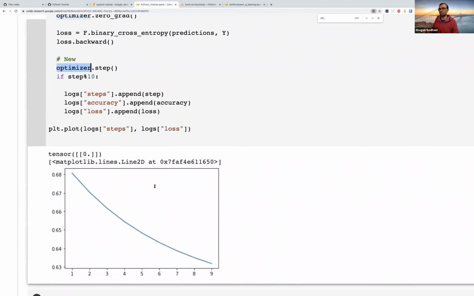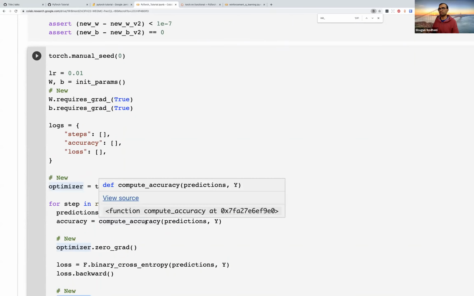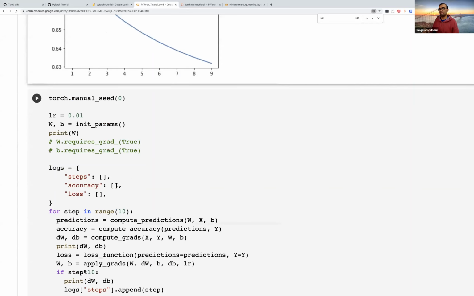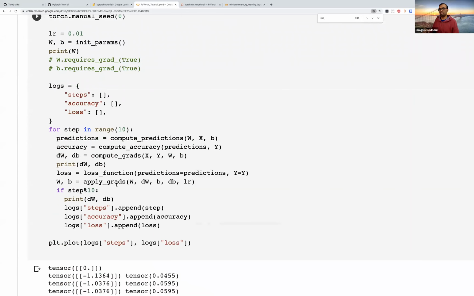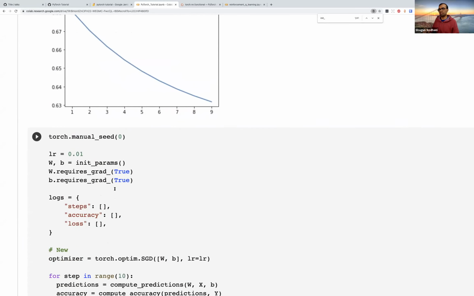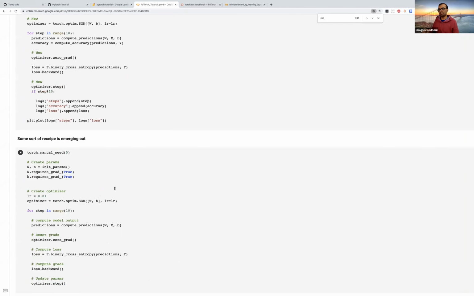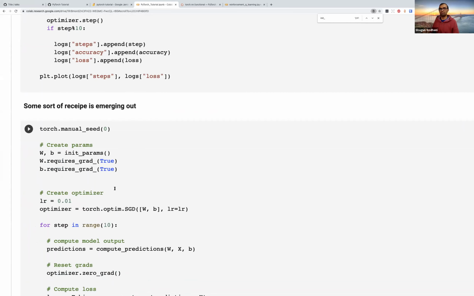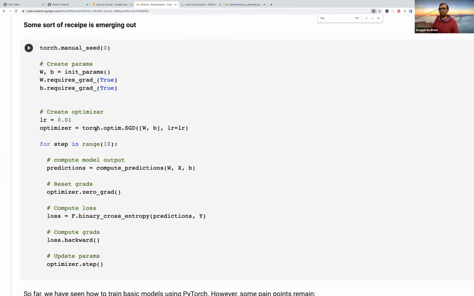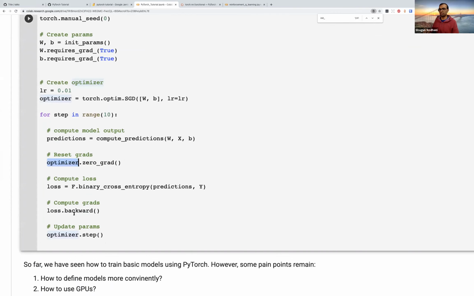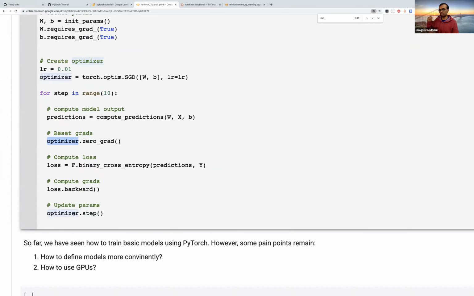So this is using the newer functions and constructs, while this one is using the previous constructs. And this is the recipe that I was talking about. You have a model, you have the optimizer, you compute the output, you reset the gradients, you compute the loss, you do a backward, you update the model, you step through the optimizer.